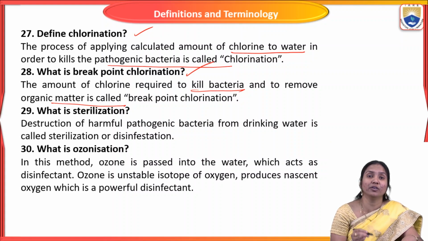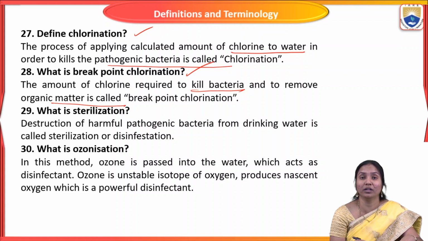Here, the definition is the point at which chlorine completely removes all the bacteria and organic impurities present in water. That point is considered the breakpoint chlorination.